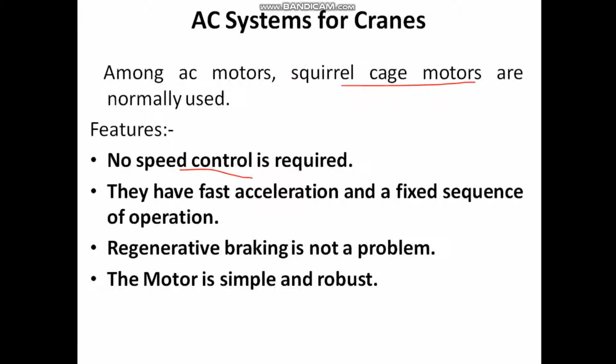When I talk about these features, these are not suitable when a large number of startings and brakings are required, right? The starting torque up to 250% of the full load torque can be obtained. So non-uniform sequence of operation cannot be handled, right? So we need to go for the conventional methods of speed control when we are using the AC system, and these are not suitable if precise speed control is required.